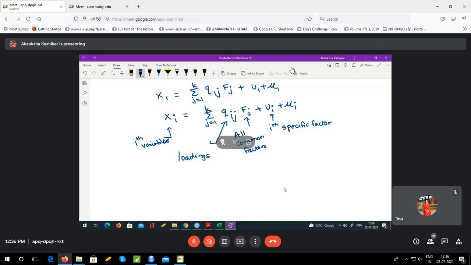Is it okay? So these are the reasons that we have given these names: specific factors, common factors, and loadings. It's absolutely essential that you understand these notations. So is everyone okay with these notations? Can we go ahead?